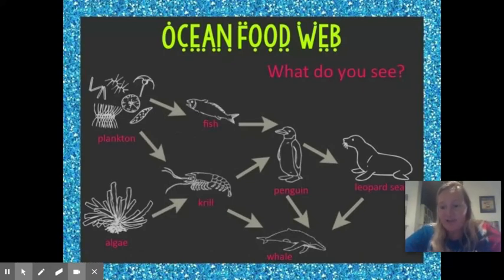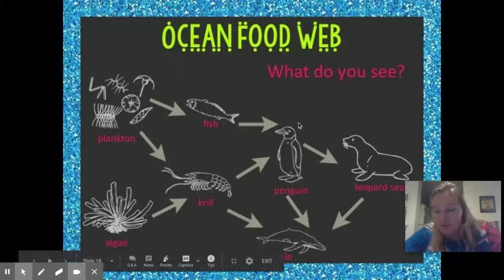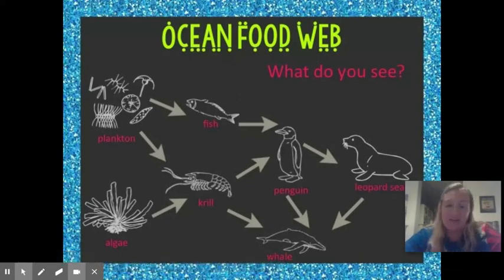And the other major type of question, like I said, is going to be those what if scenarios. If this happened, what would be the result? So I might say, if my plankton go extinct, what would happen to my fish? The answer there would be the fish population would also go extinct because they no longer have a food source. Or I might do a couple of steps removed. I might say, if my plankton go extinct, what would happen to my penguins? So if my plankton go extinct, my fish are going to go extinct, and then my penguins are down a food source. So they're most likely going to start decreasing as well.